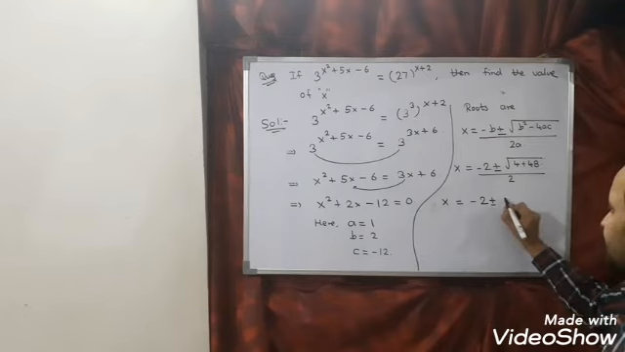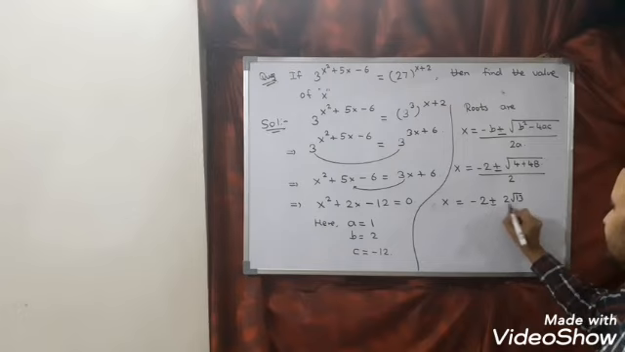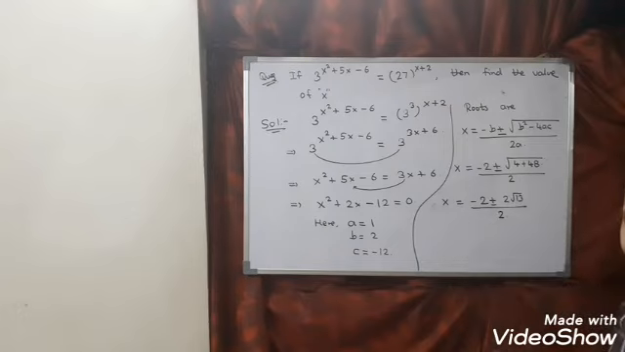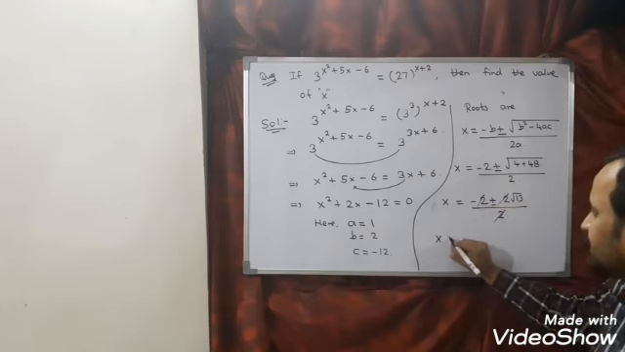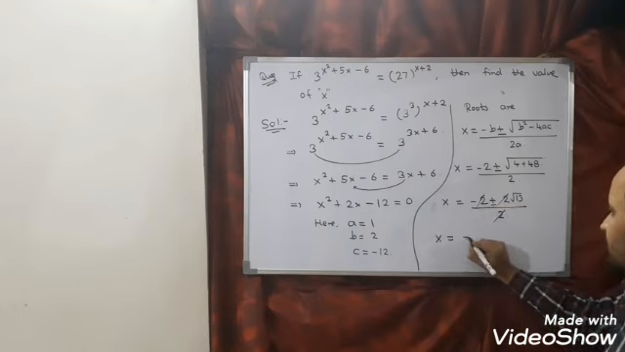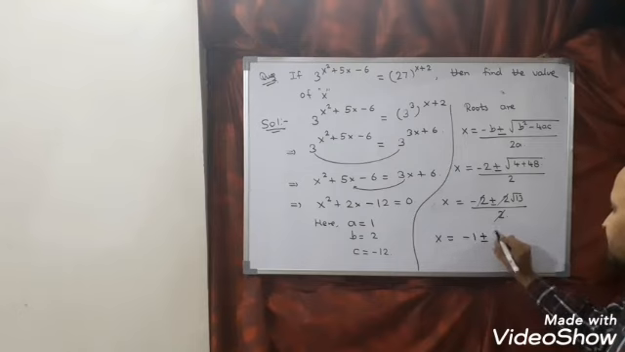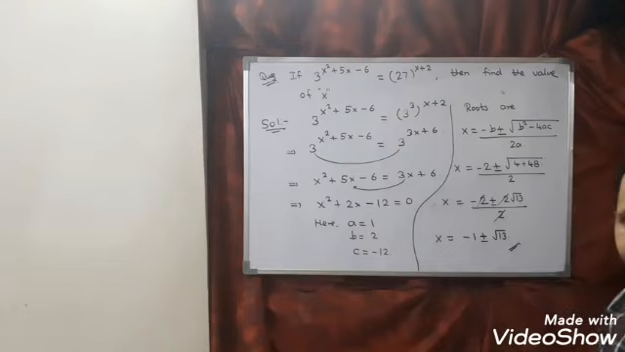52 we can write as, I think 2 2s are 4, so here I can say 2 root 13, divided by 2. Now you can see here 2, 2, 2 cancel. So the answer of this question is x is equal to minus 1 plus minus root 13. So this is the required solution.